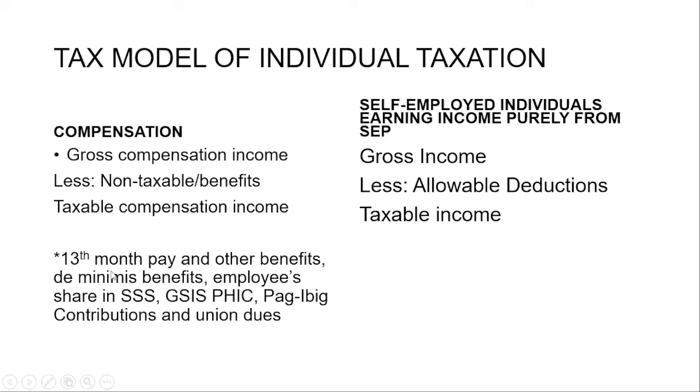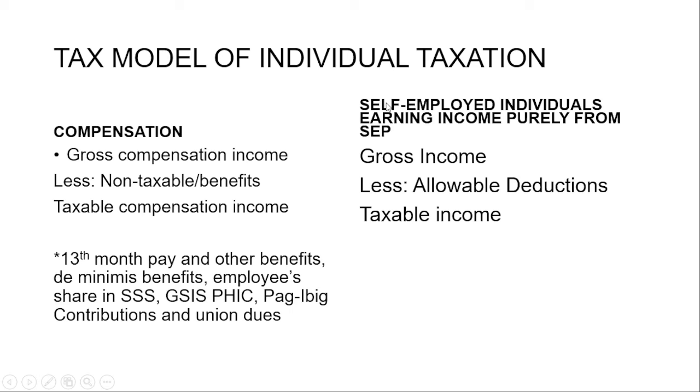So we have 13-month pay and other benefits, de minimis benefits, employee share in SSS, GSIS, Pag-IBIG contribution and union dues. All right, so they are included as gross income. And then syempre we could deduct them as non-taxable benefit, no? Subjected to the limits of de minimis, right?